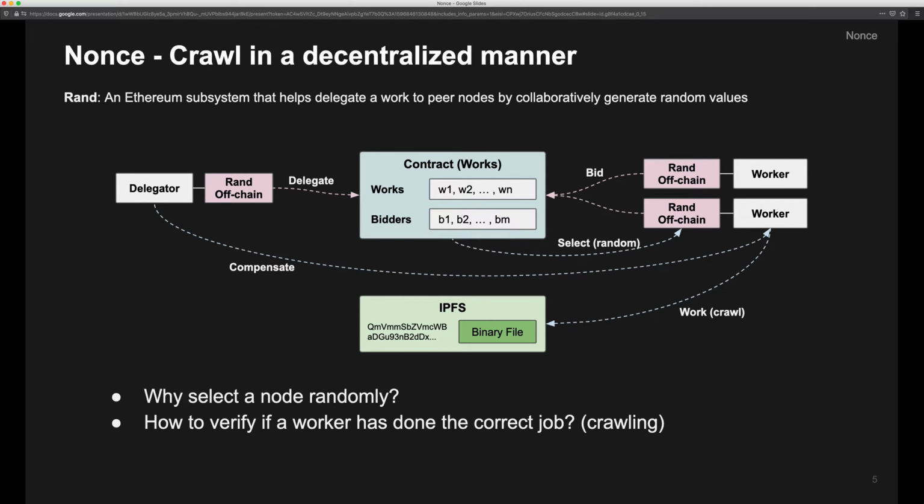Furthermore, the task of crawling is also intended to be done in a collaborative fashion. For that, we propose RAND, which is a subsystem composed of a smart contract and an off-chain module to help delegate work to peer nodes. RAND randomly selects a peer node in order to avoid collusion.